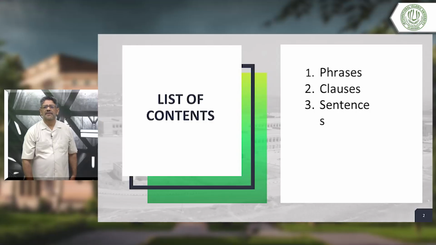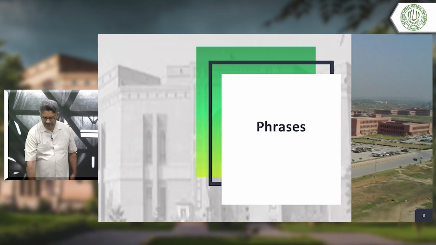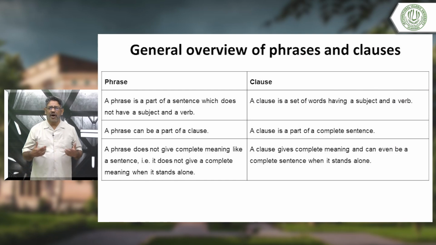Today, I shall discuss some aspects of functional English, which are phrases, clauses, and sentences. Now, there is a common question. First of all, I will have a review. What are phrases? What are clauses? Why do we use a phrase or a clause? People are generally aware of a sentence, but they are not aware of phrases and clauses. Let me tell you something about that.